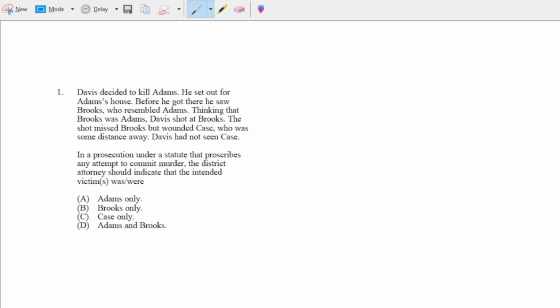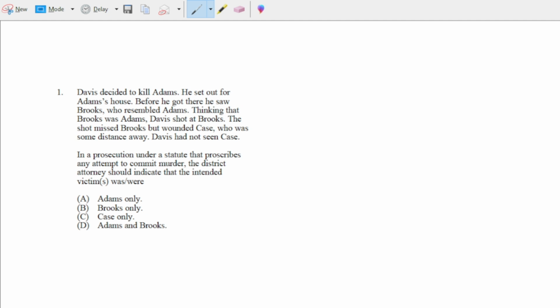Okay, so with that being said, Davis decided to kill Adams. He set out for Adams' house. Before he got there, he saw Brooks, who resembled Adams. Thinking that Brooks was Adams, Davis shot at Brooks. The shot missed Brooks, but wounded Case, who was some distance away, and Davis had not seen Case.